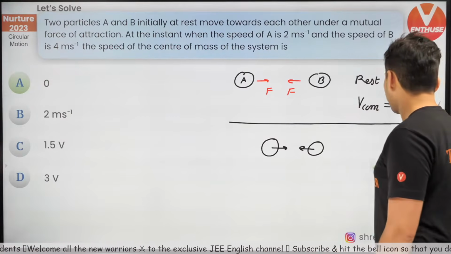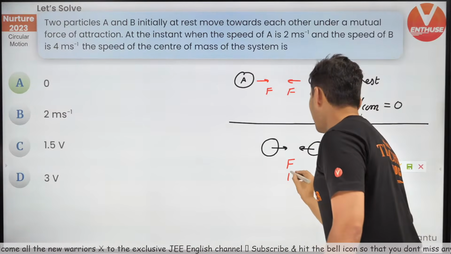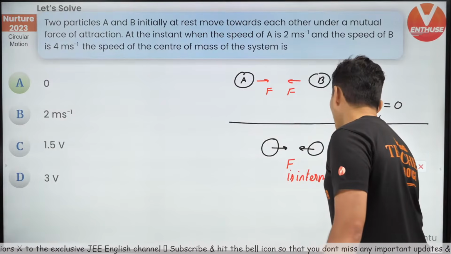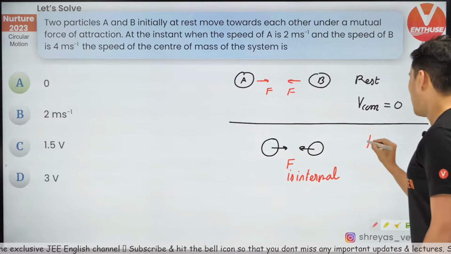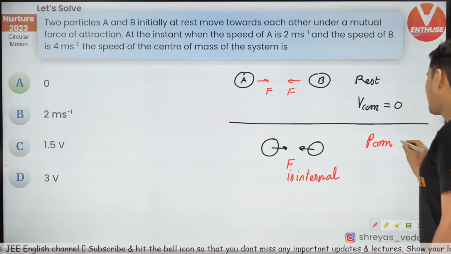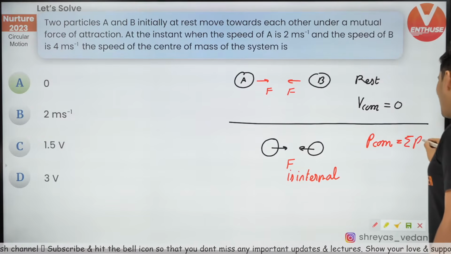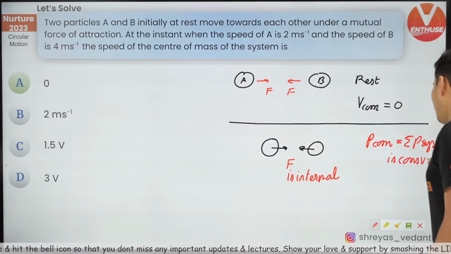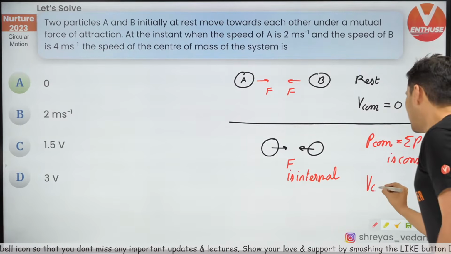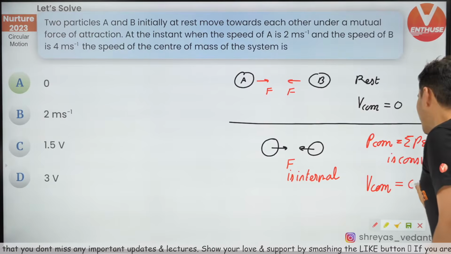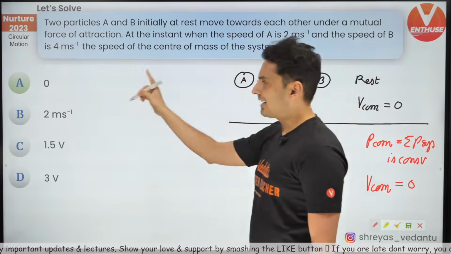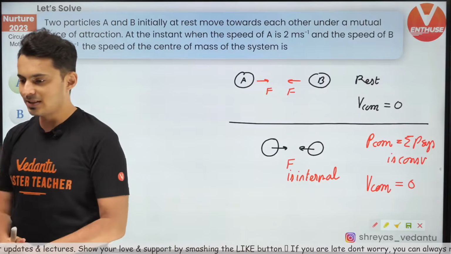Remember, this force is internal. If it's an internal force, the momentum of the center of mass, which is the total momentum of the system, is conserved. And if it is conserved, the velocity of the center of mass must still remain as before, which is 0. Hence, the correct answer is option A. I hope this is clear.